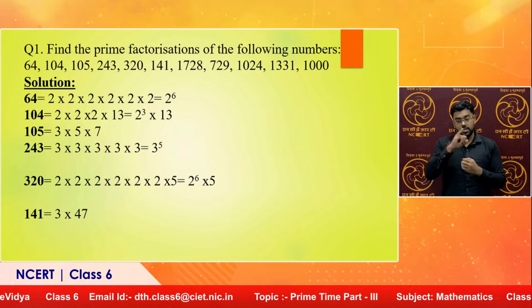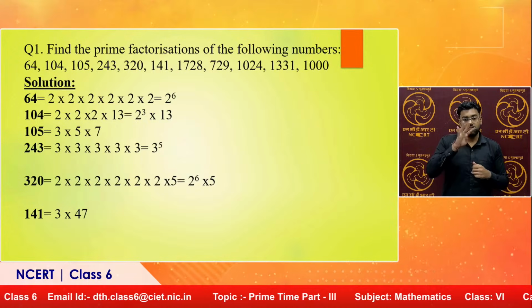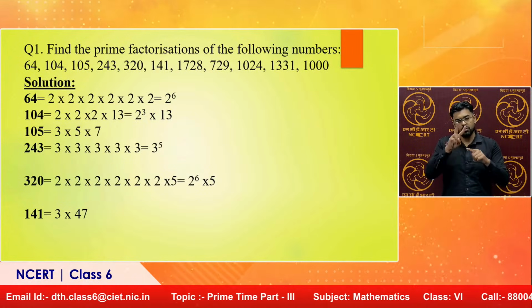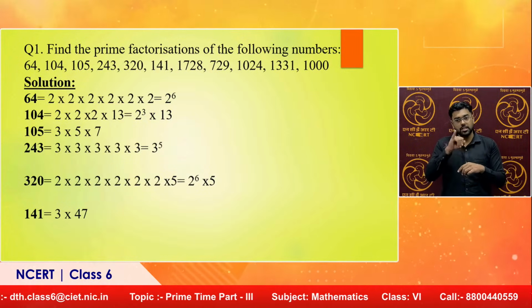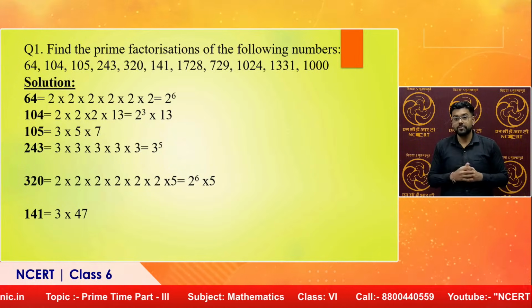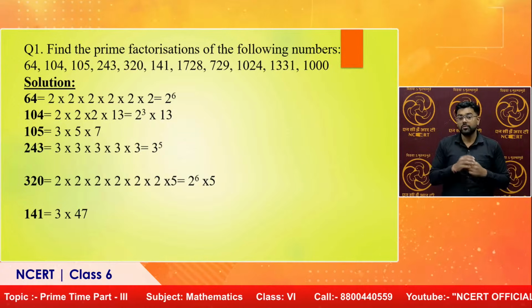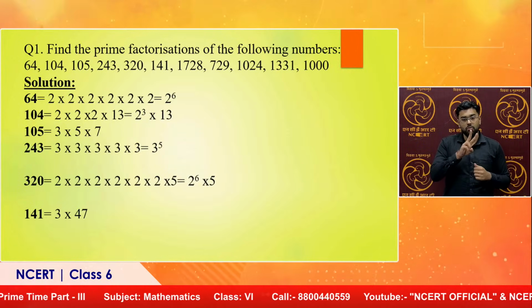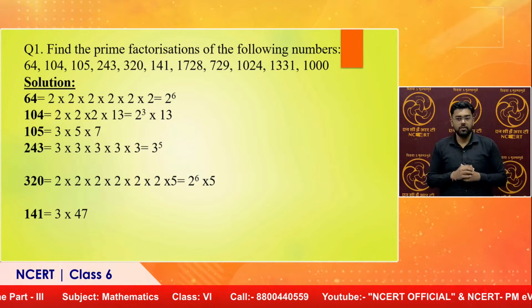64 can be factorized as 2 into 2 into 2 into 2 into 2 into 2, 6 times. So, I can write it as 2 to the power 6. 104 can be factorized as 2 into 2 into 2 into 13. So, I can write it as 2 cube into 13. What about 105? 3 into 5 into 7.